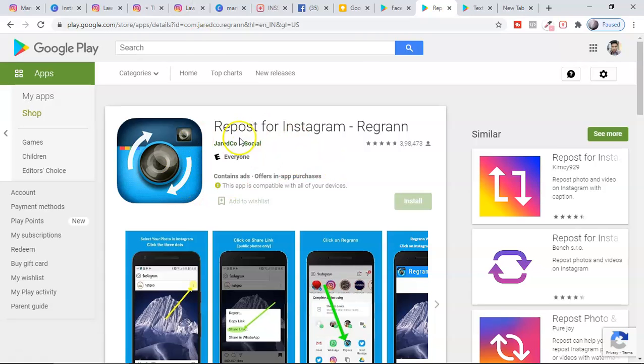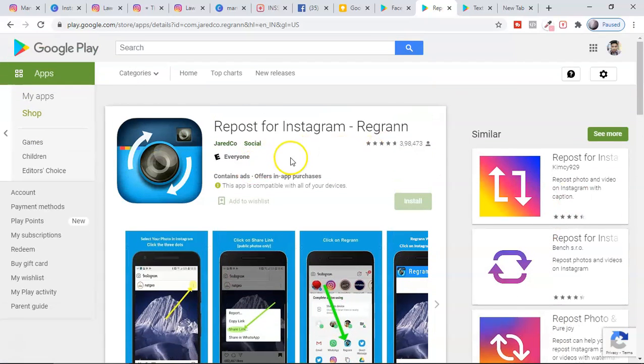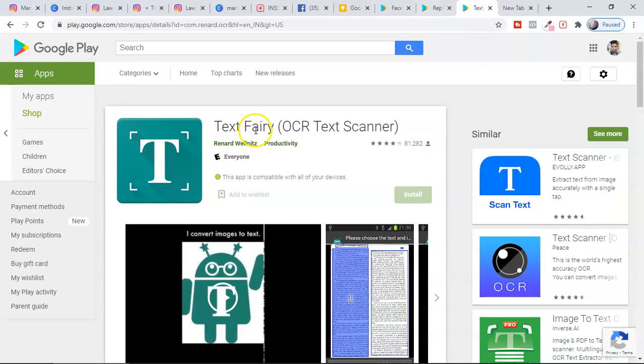This app in your phone is called Repost for Instagram. There are many, you can get any of these, but I'm using this one. And to copy the text, again you can use Google Keep in your phone itself, or else you can also use Text Fairy. This also helps you to copy the text.